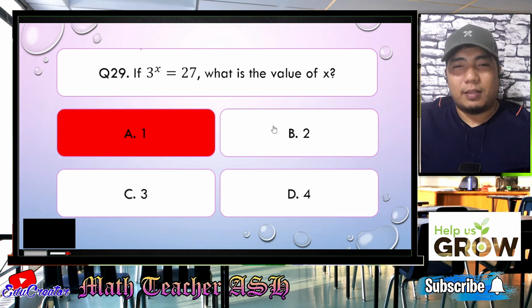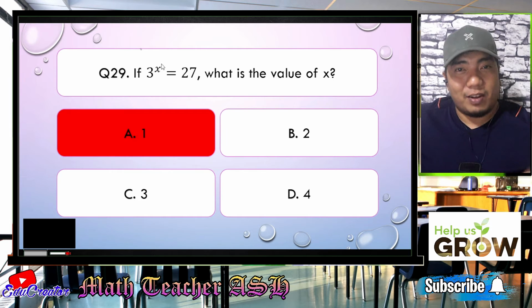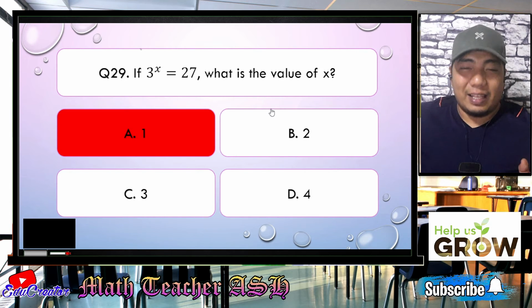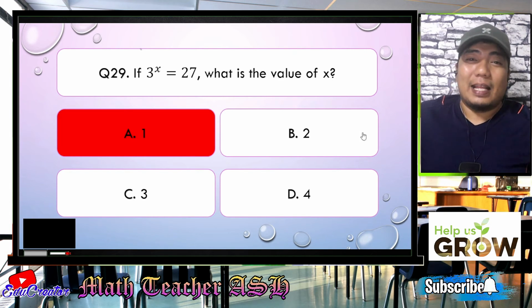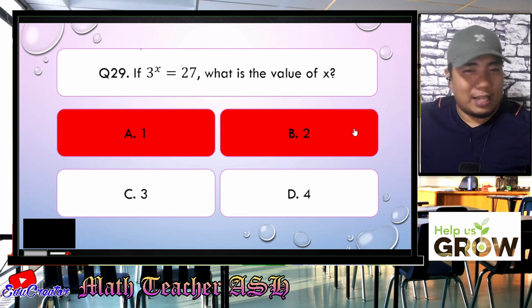How about B? 3 squared. So this will become 3 to the power of 2. 3 times 3. Is it 27? Alright, no, because the answer will be, very good, just 9. So letter B is wrong.